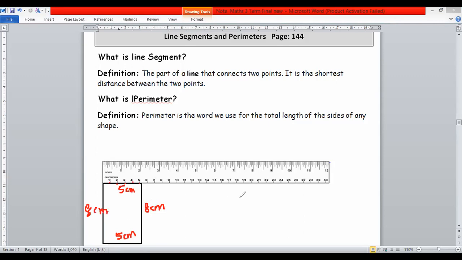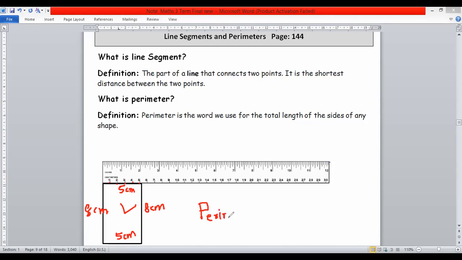So if we want to find the perimeter of this shape, we must add all sides of this shape.